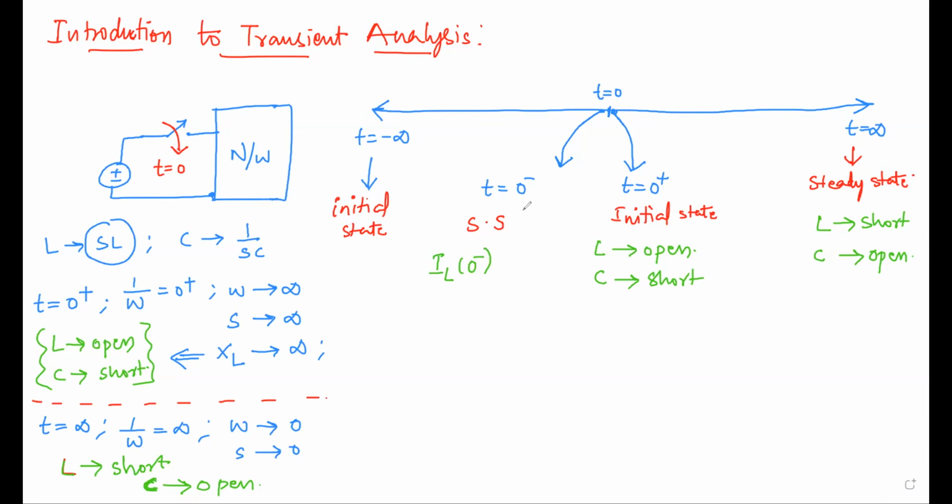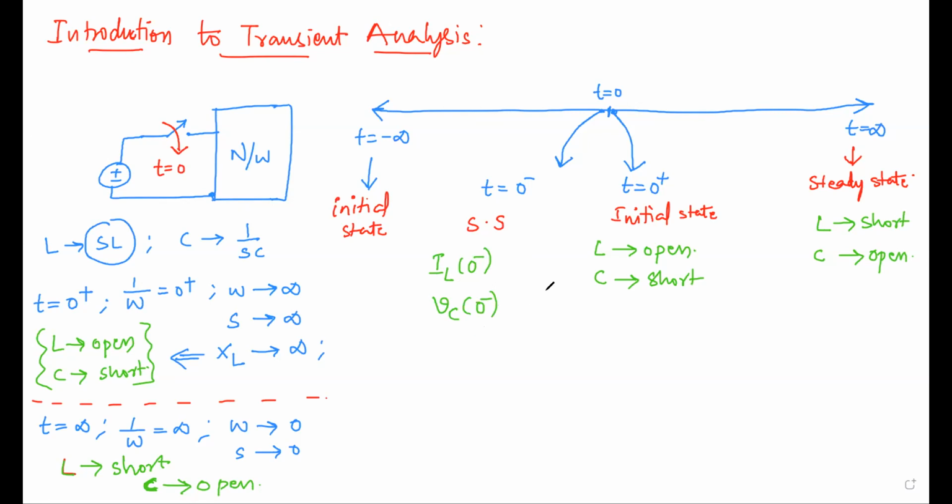So our steady state value is at t is equal to 0 minus. Before t is equal to 0, some current will be there, which is called IL of 0 minus. In the case of the capacitor, it will be VC of 0 minus. You got this clear now.